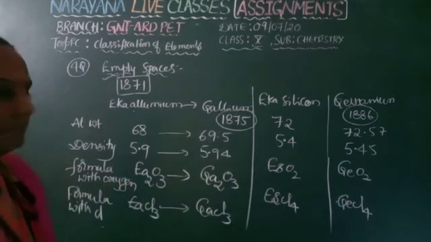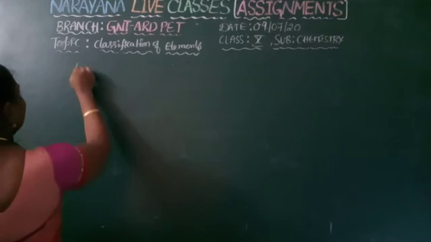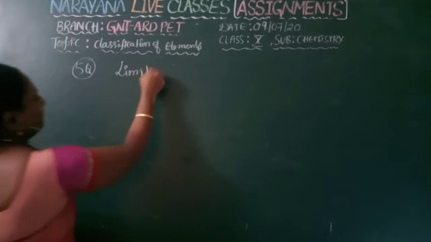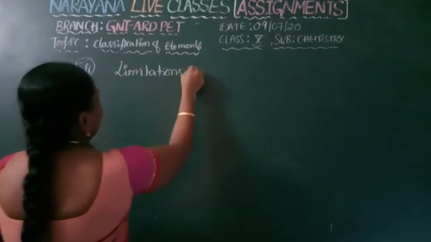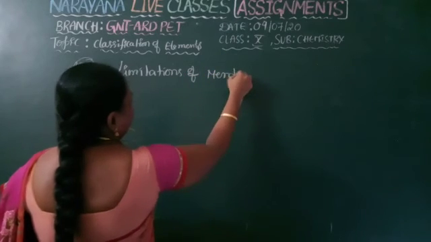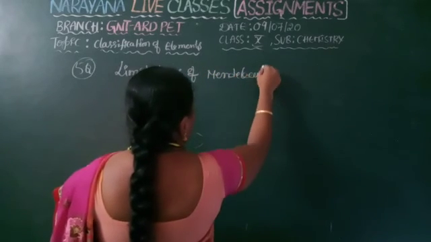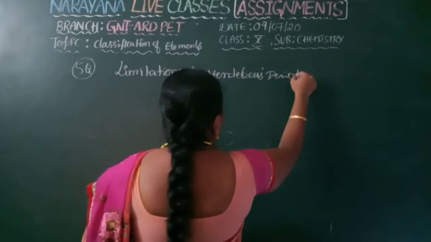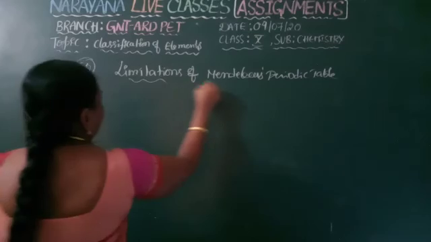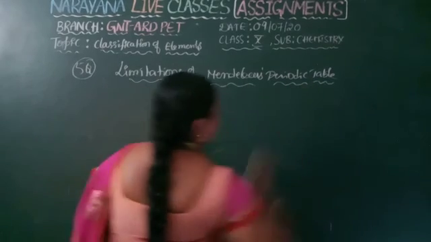Next, fifth question. The fifth question is what are the limitations of Mendeleev's periodic table, or Mendeleev's periodic explanation?